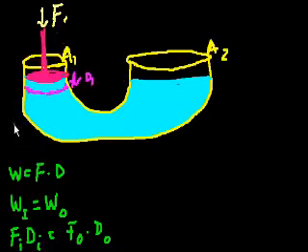But let me ask you a question. How much water did I displace? How much total water did I displace? Well, it's this volume, right? I took this entire volume and pushed it down. So what's the volume that I displaced? Well, the volume displaced has to equal this distance, right?